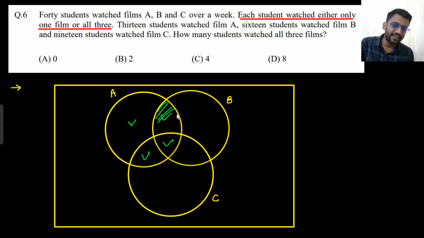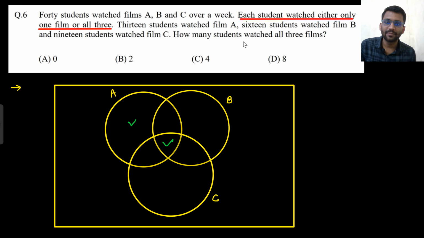Now this portion says that the guy is watching A and B, but not C. This portion says that the guy is watching A and C, but not B. This portion says that the guy is watching B and C, but not A. So these 3 will be empty all the time. Why will they be empty? Because there is no guy who will watch 2 movies. Either he will watch 1 movie or 3 movies.